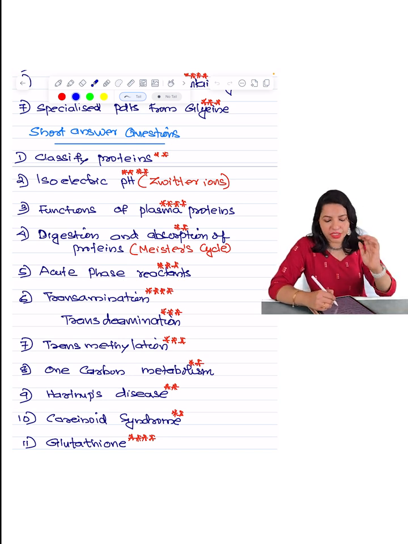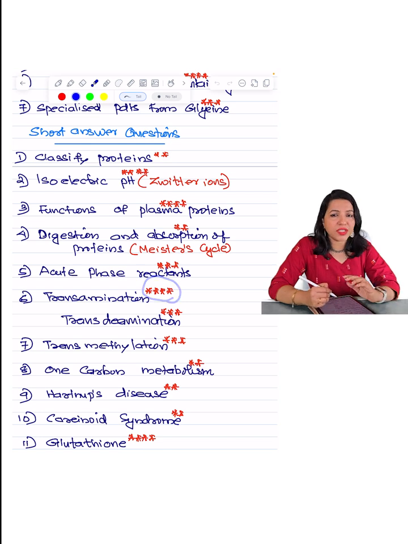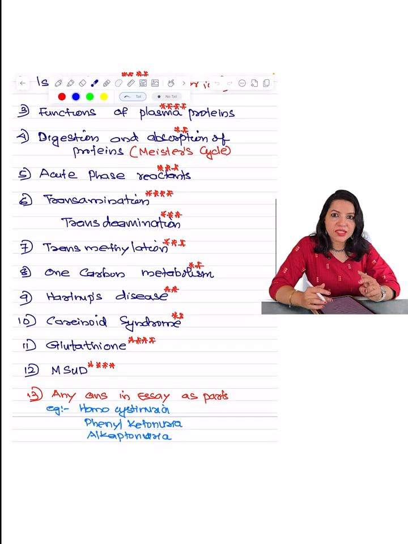Then transamination, it's a 4-star topic, dears. Please don't miss it. Sometimes instead of transamination, what we can get is transdeamination. It is not the same. Transdeamination means you have to write about transamination and oxidative deamination. Then transmethylation, it is actually coming as a part of sulfur containing amino acid metabolism itself. So which are the important transmethylation reactions, which are the most important methyl donors, etc., you have to write here.